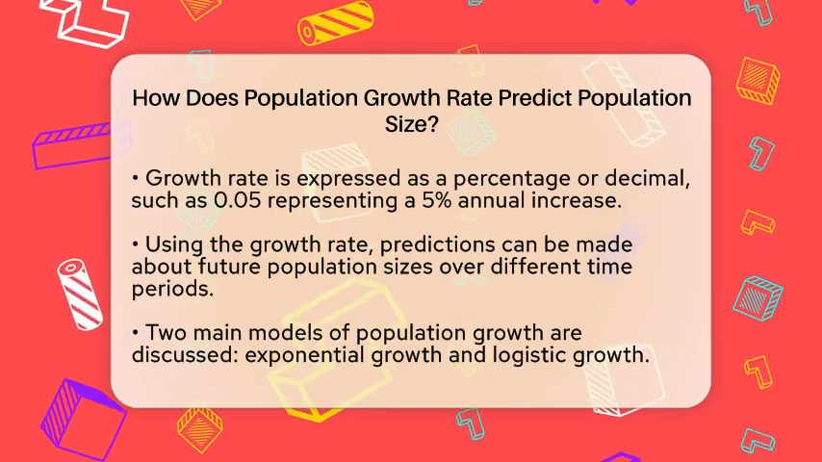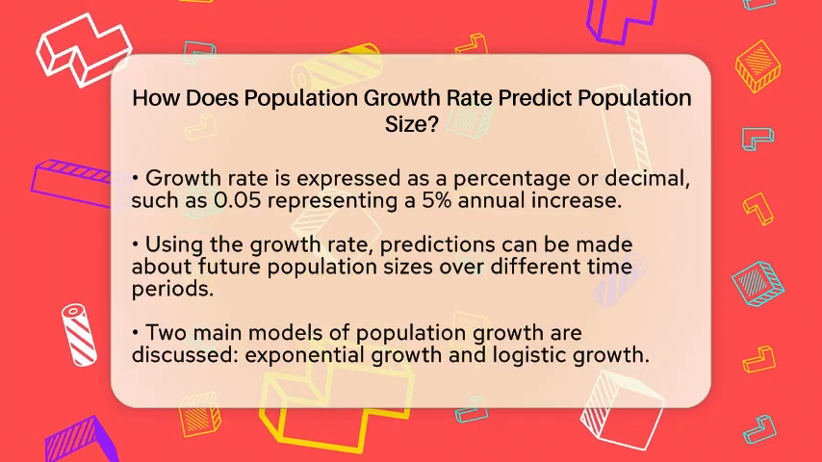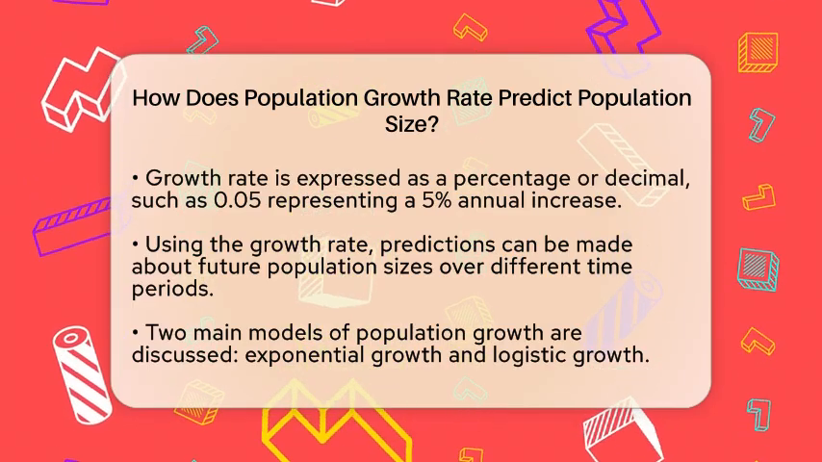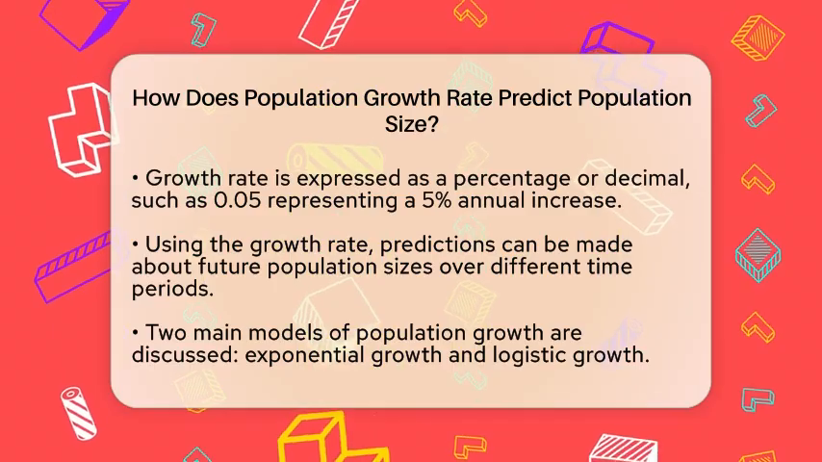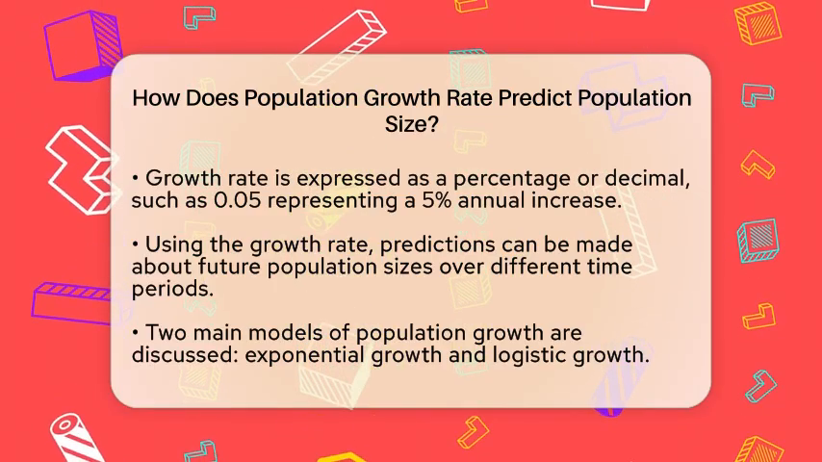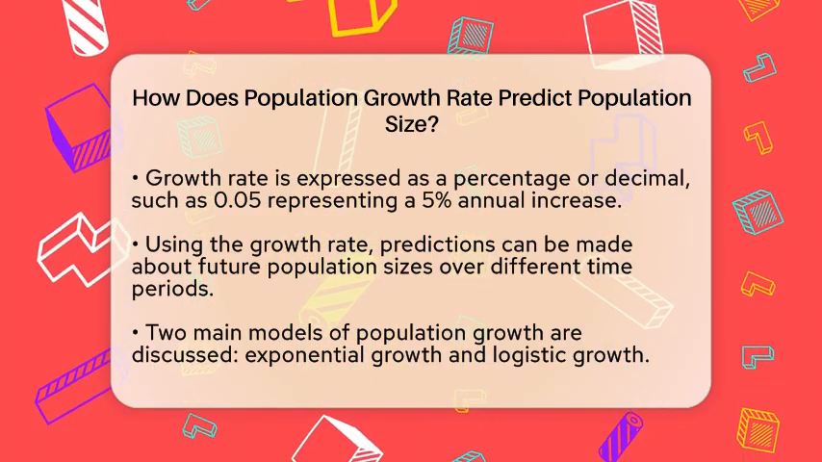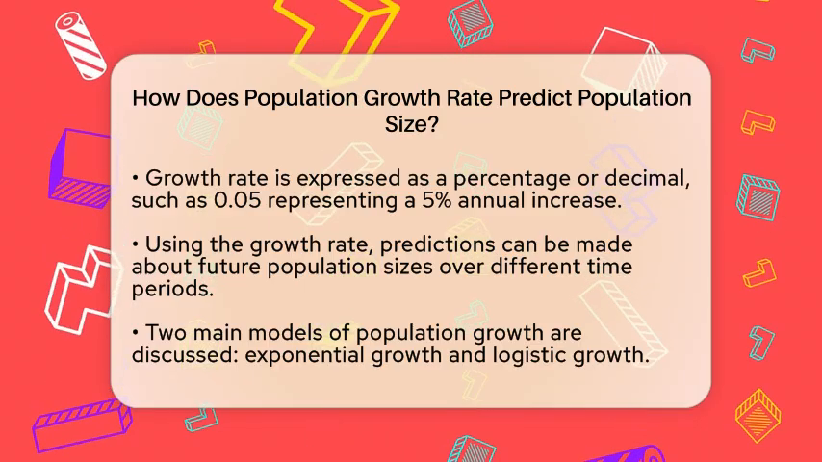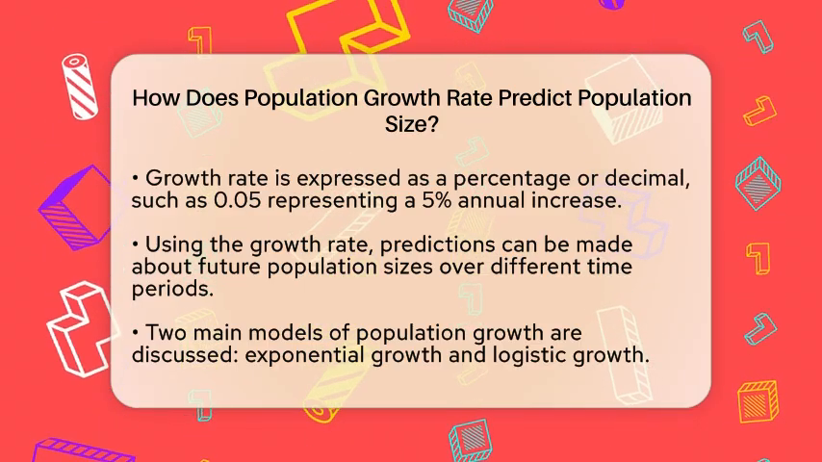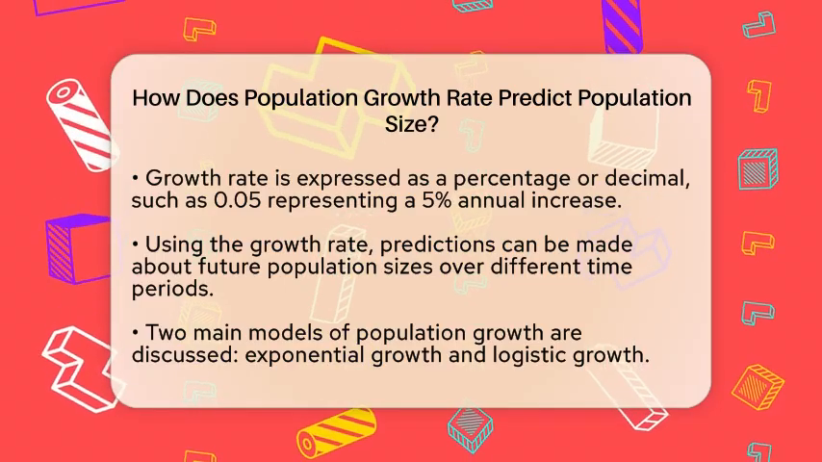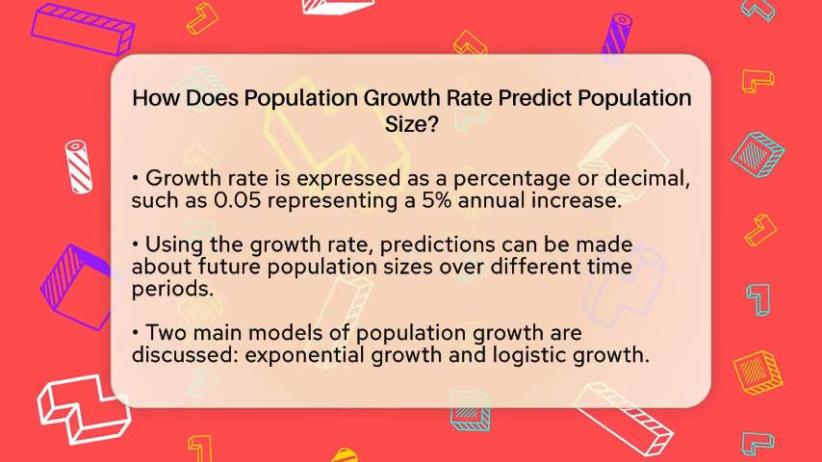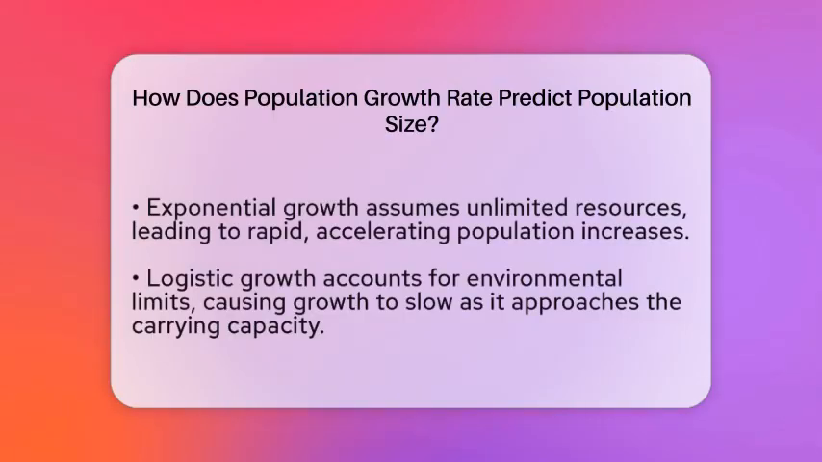There are two main ways to model population growth. The first is called exponential growth. It assumes there are unlimited resources like food and space. When this happens, the population grows faster and faster, like a snowball rolling downhill. The growth rate stays constant, so the population size increases rapidly. This model works best for short periods or small populations with plenty of resources.